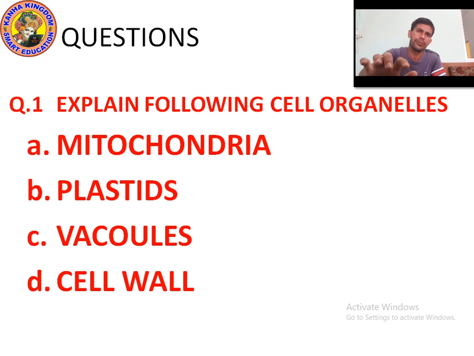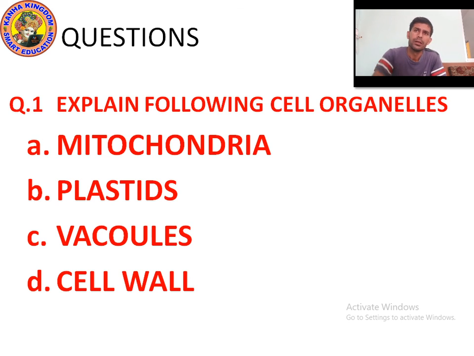And if I talk about plastids, then plastids are present in plant cells only. There are two types of plastids: chromoplast and leucoplast. Chromoplast is a colored plastid and leucoplast is a colorless or white plastid. Plastids with chlorophyll pigment are called chloroplasts. They can be green, red, yellow, brown, depending upon the type of pigment.